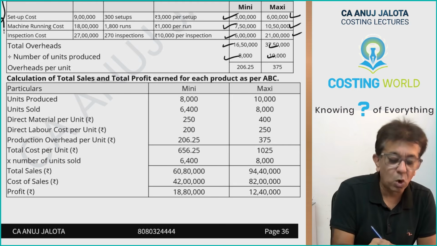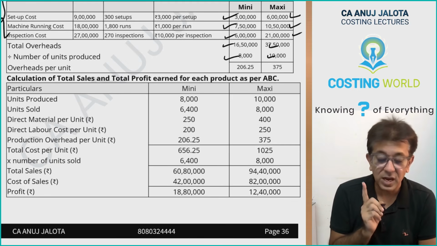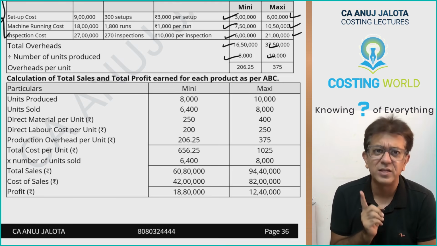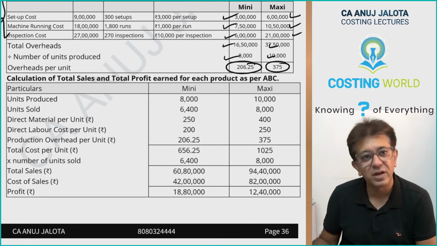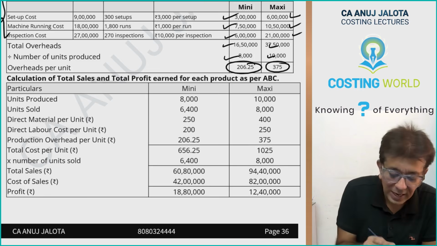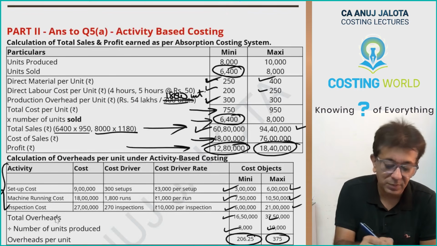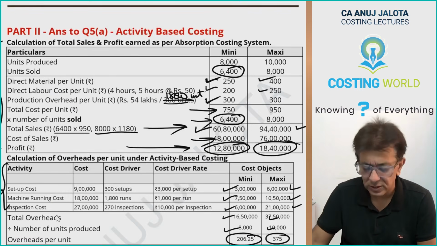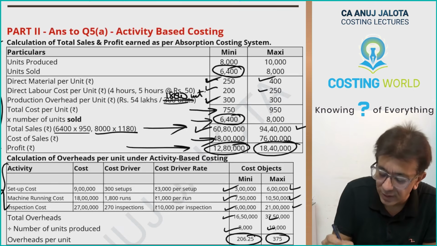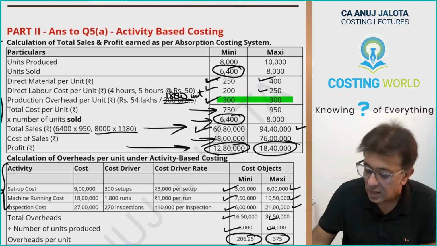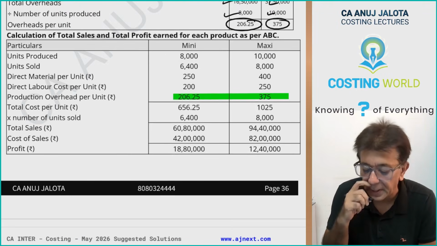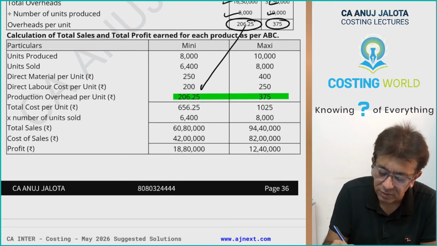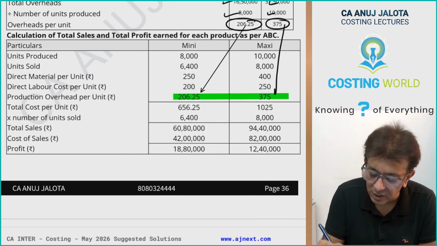Please do remember all these overheads are factory overheads, beta. Factory overheads are dependent upon quantity produced. So 206.25 and 375. And now again I have made exactly the same table that I made over here. No changes. But instead of factory overheads per unit of this, now we have got the factory overheads that we wrote over here, 206.25 and 375.